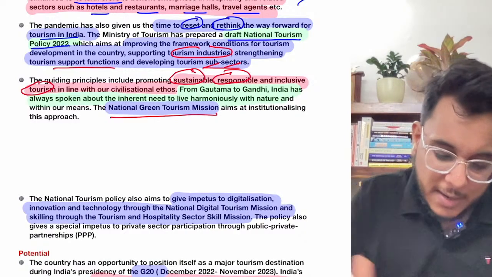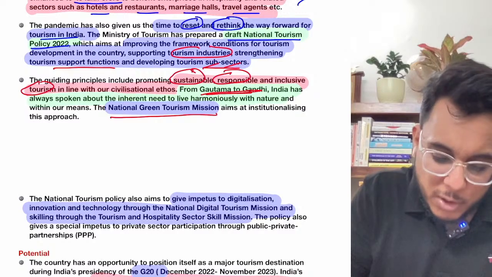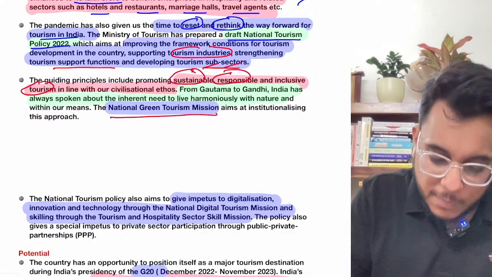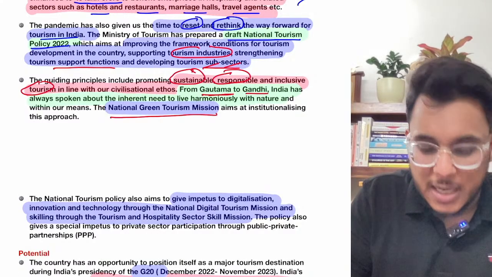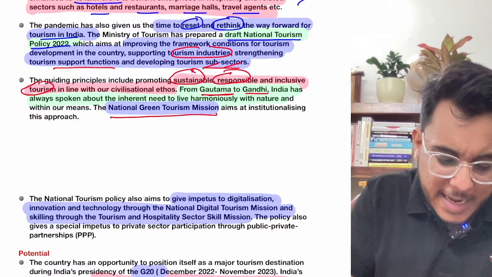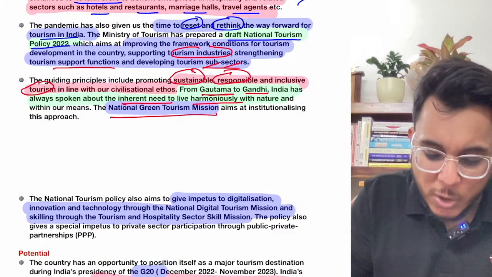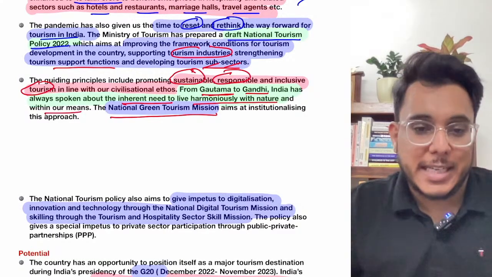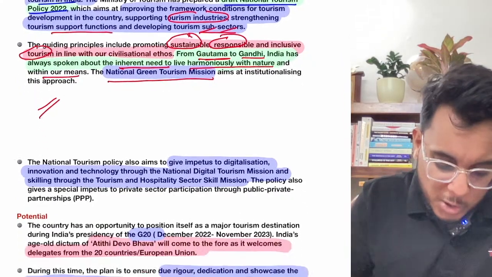Now when we talk about India, from Gautam Buddha to Gandhi. This is the phrase that has been used in the article. So from Gautam Buddha to Gandhi, India has always spoken about the inherent need to live in harmony with nature. So that particular thing will now also be focused on.